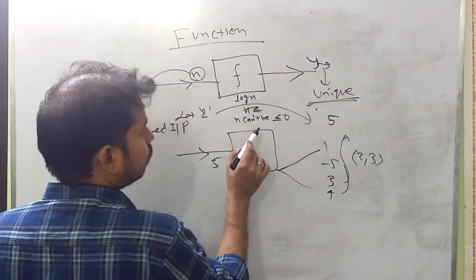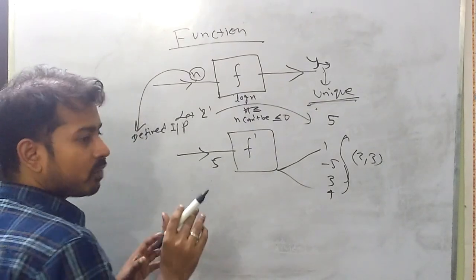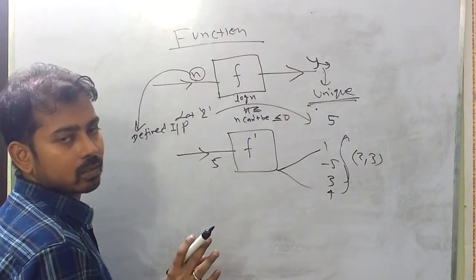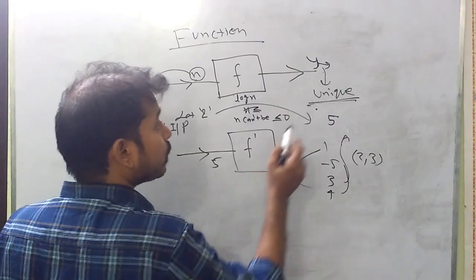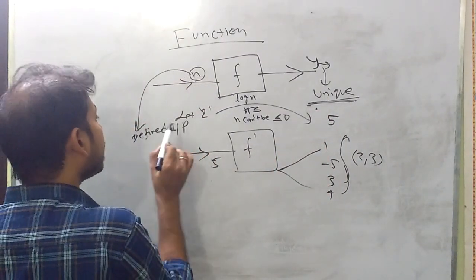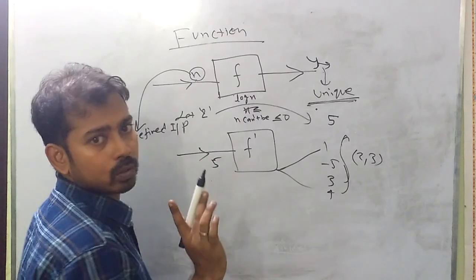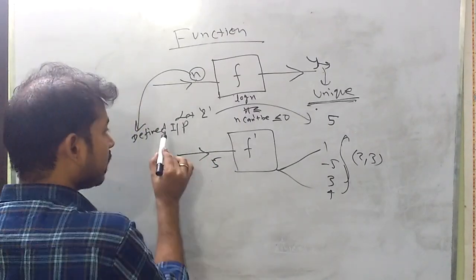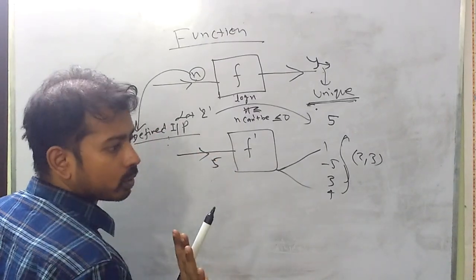This is the meaning of defined input: the function will take only those values of x for which the function is defined. And for every defined input we must have an output.